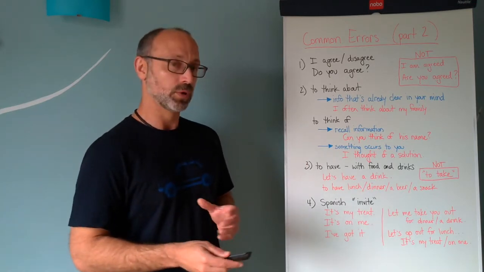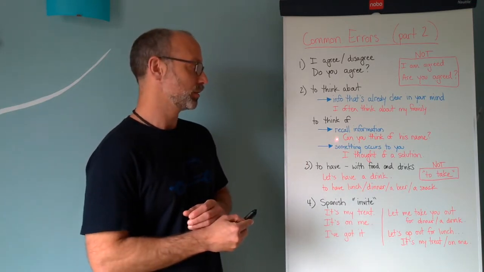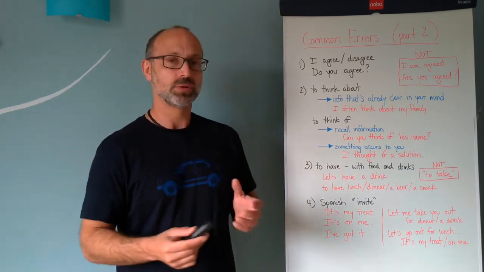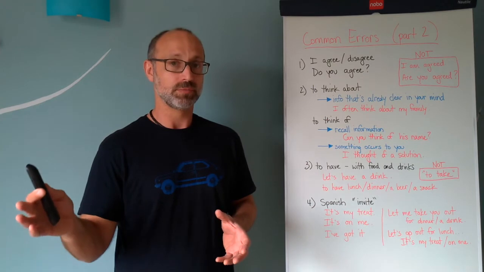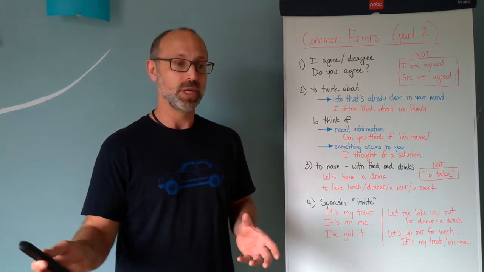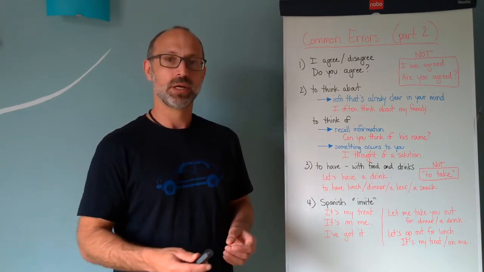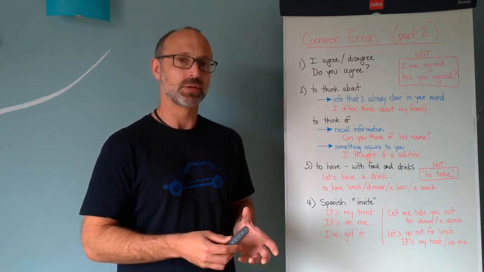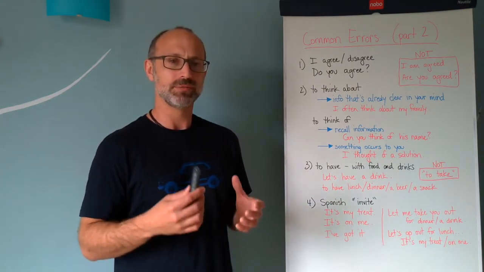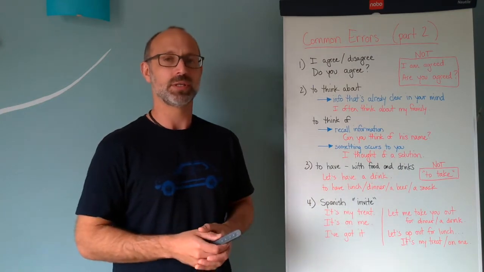I'll give you one more example of each. To recall information: imagine you go to a meeting and you sit down and across the table is a person that you met maybe a couple weeks ago, but you don't remember his name. You might say something like, "Oof, I know him, but I can't think of his name."